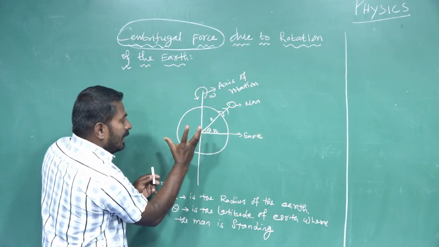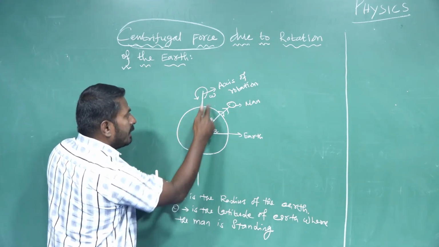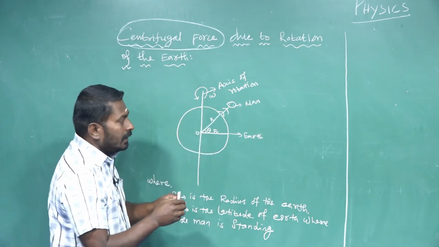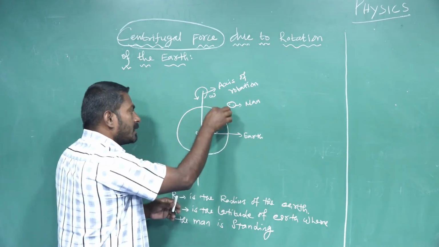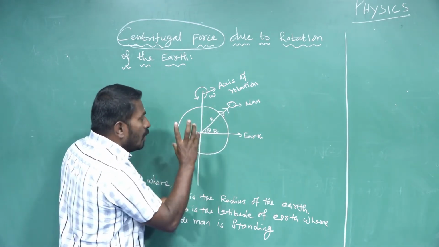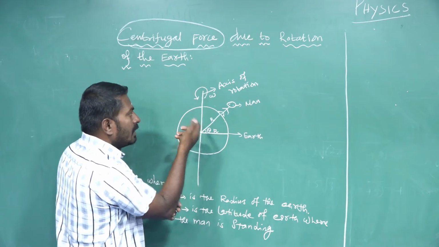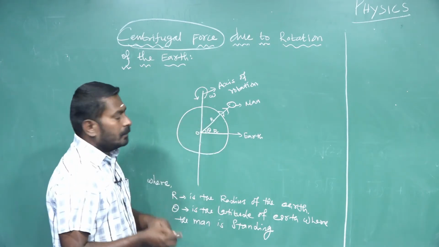If the earth rotates about its own axis with a constant angular velocity, any object placed on the surface of the earth also rotates with the same constant angular velocity omega.